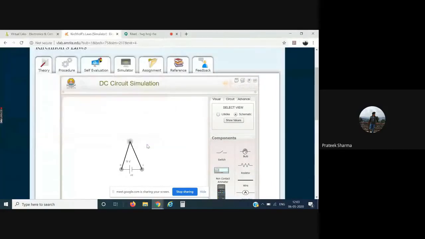Now the user started with the theory tab, went through what is KCL, what is KVL, then came to the procedure part, studied the procedure, then came to the simulator. In the simulator, please remember about the softwares. After performing the simulator, as it is developed in self-learning mode, a user needs to answer these self-evaluation questions.